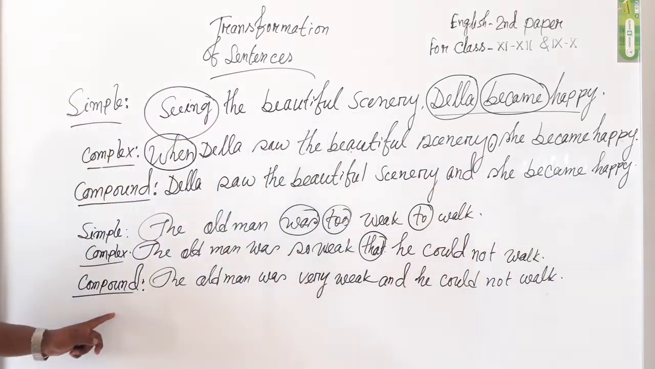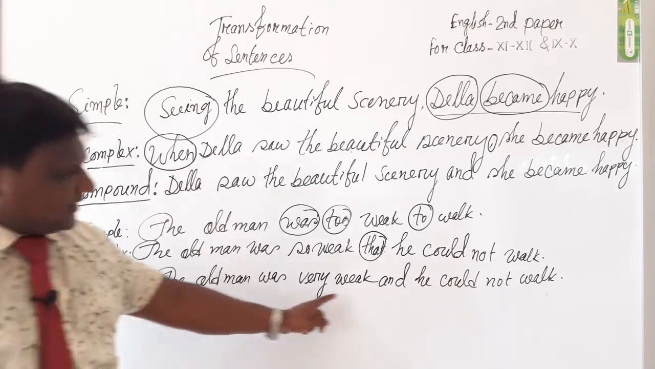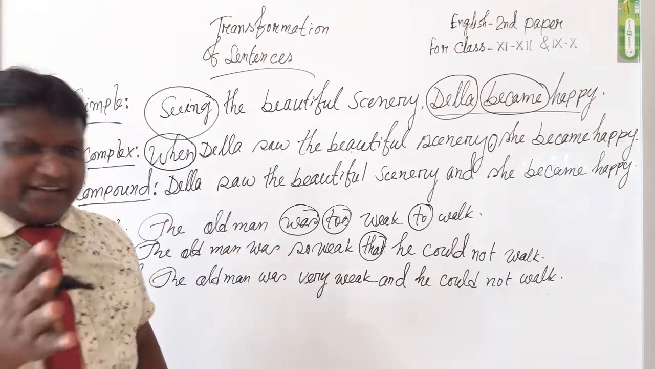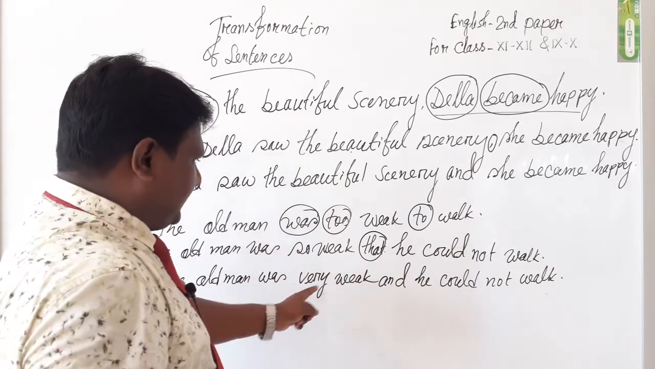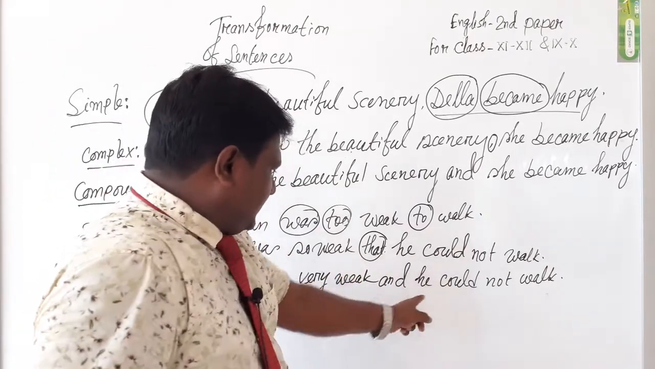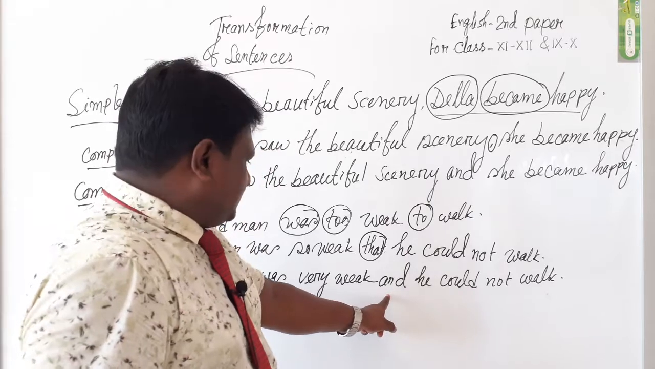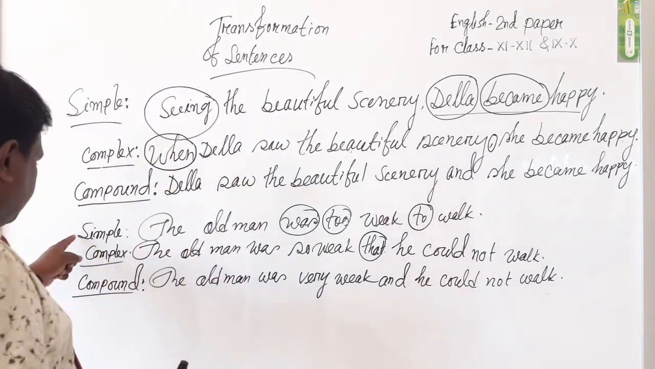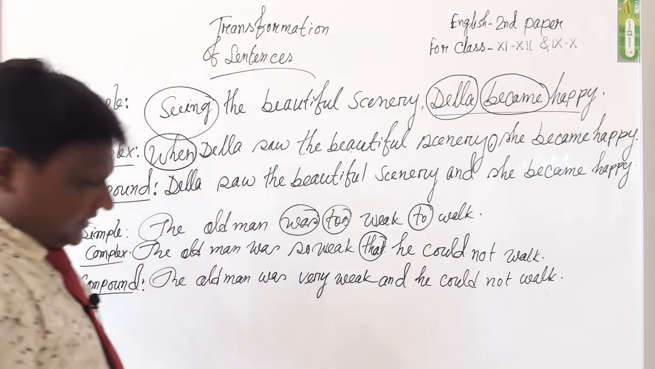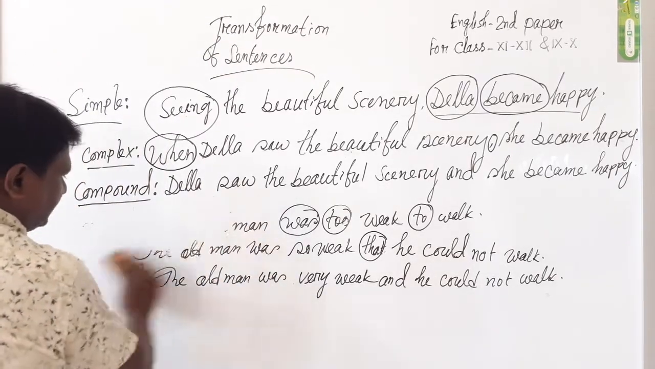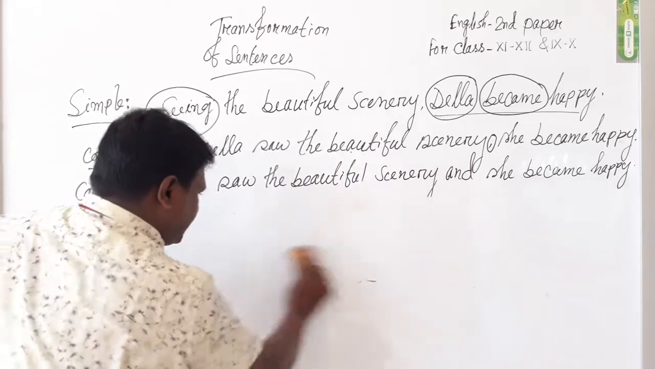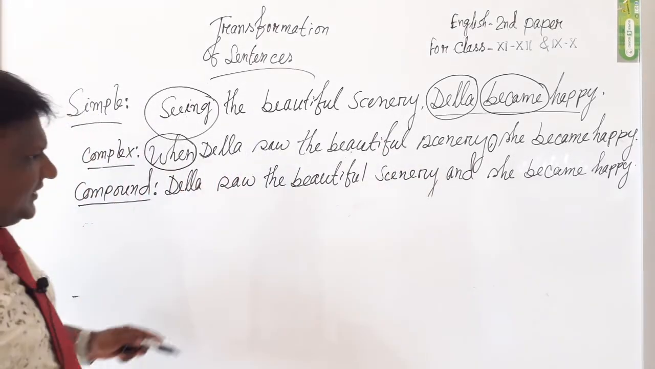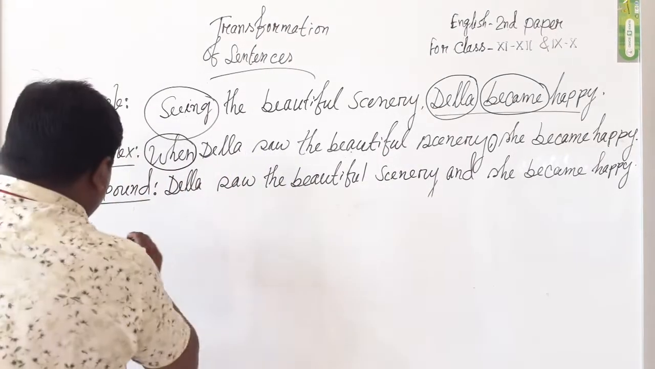Please look at the whiteboard. The old man was very weak and he could not walk. It is very clear to you that instead of so, we use very, and instead of that we use and, and how to change from simple to complex to compound. Dear students, let's know another rule of our chart. Now we write a sentence, everybody follow me. Write down in your note.